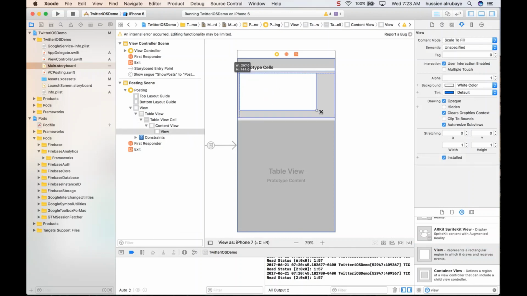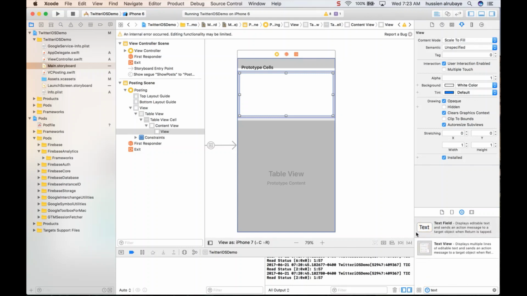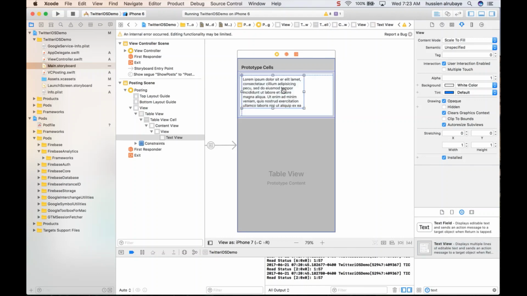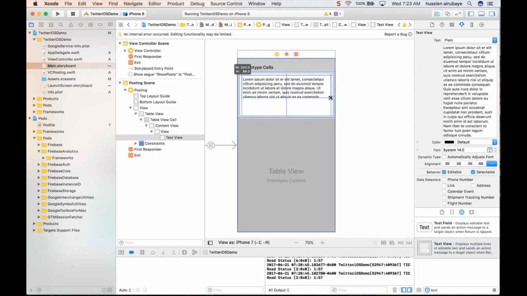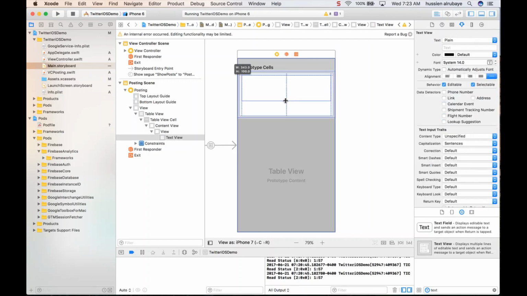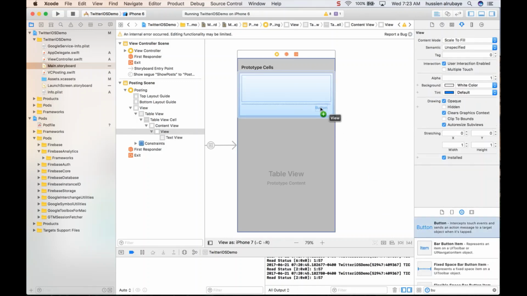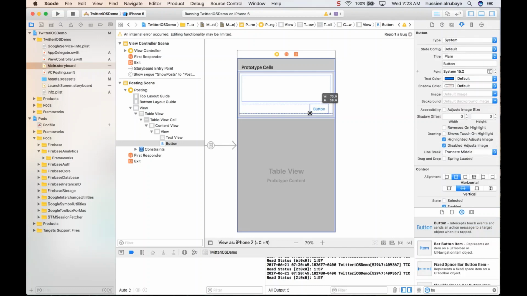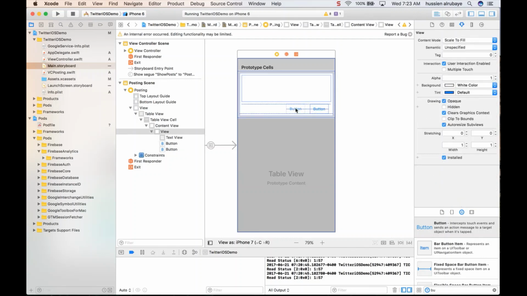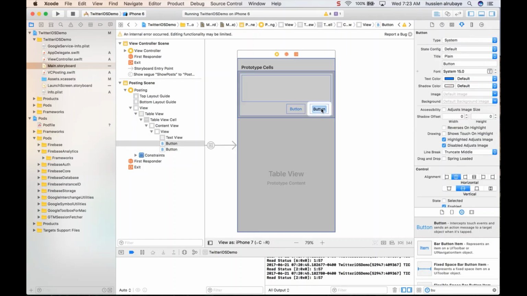Okay. And this view has a number of things. One of these is a text field, to show our multi-line text field, so people could write a post, which is this one. So make sure to remove everything from it. And I need to have two buttons. One of them to post, and one of them people could use for attaching. So make sure to do it in this way. So this one, and there is another button, which is this one.